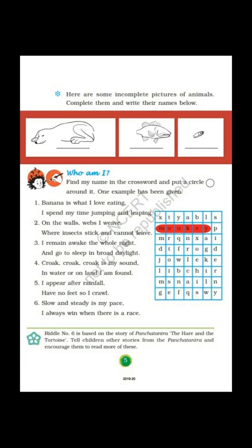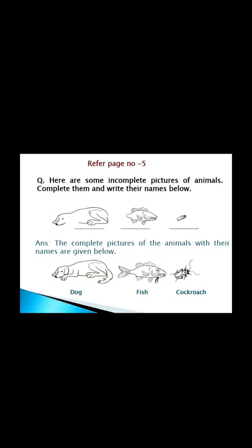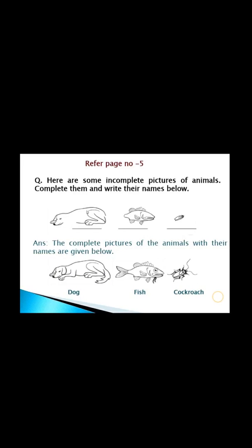On page number 5, here are some incomplete pictures of animals. Complete them and write their names below. Children, here are some incomplete pictures of animals. Complete them and write their names below. Can you see? I drew some lines to complete the pictures of these animals. You can easily identify the animals now.